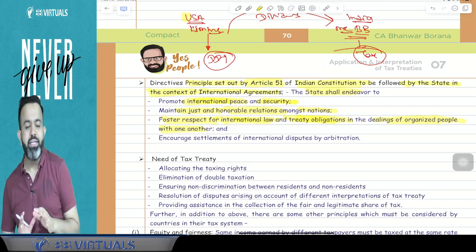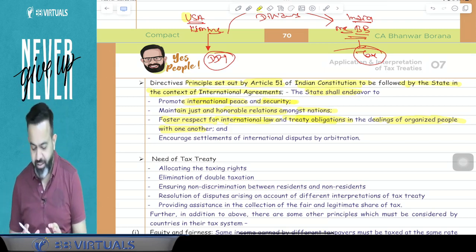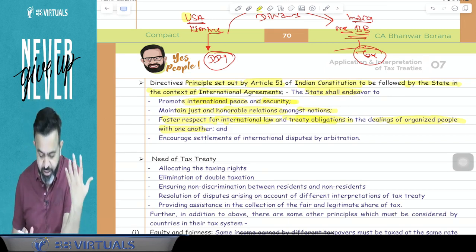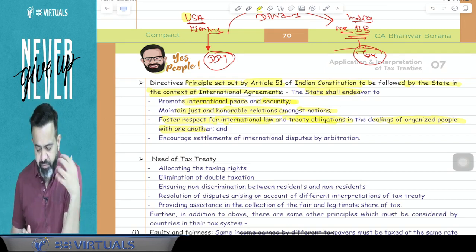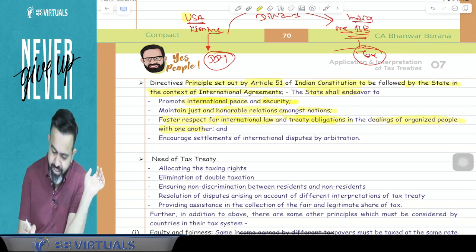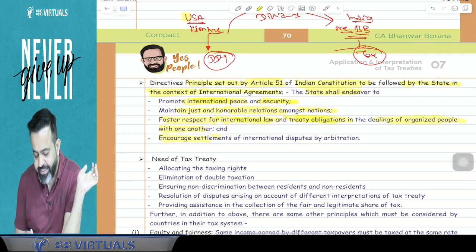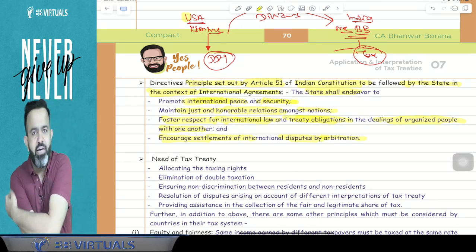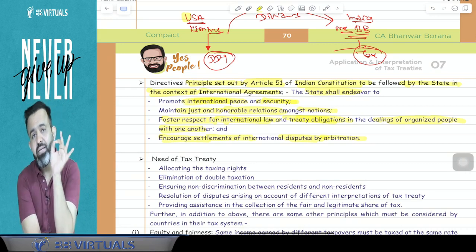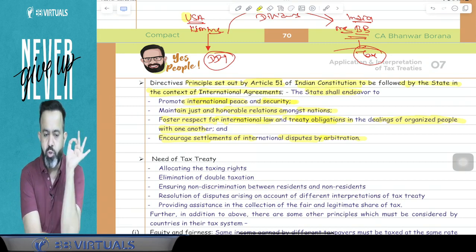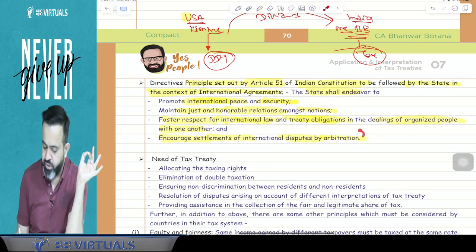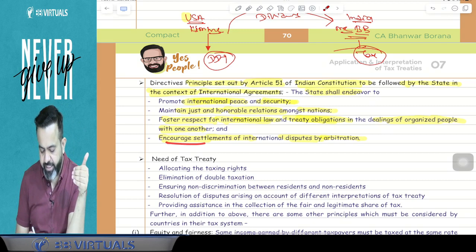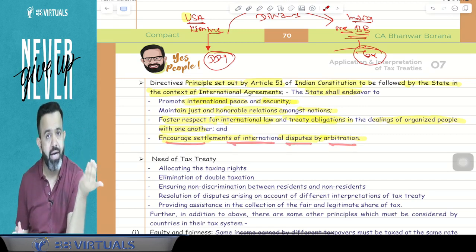Whatever our treaty obligation, whatever our obligation in international law, we will respect that and we will fulfill that. And guys, the last directive principle says that we will encourage the settlement of international disputes by arbitration. So if there is any international dispute between India and any foreign country, India will try to resolve that dispute through arbitration. This is the encouraged settlement of international disputes by arbitration.